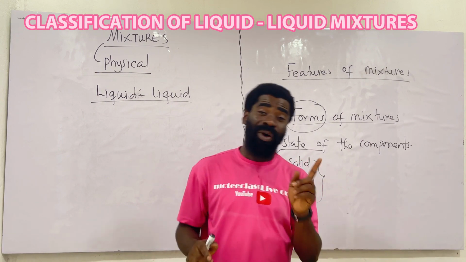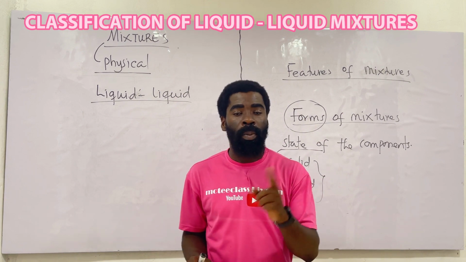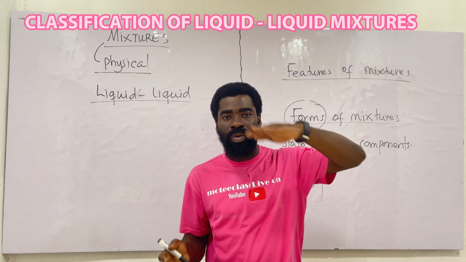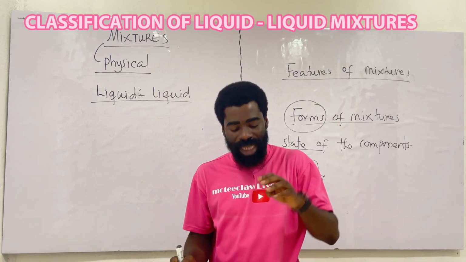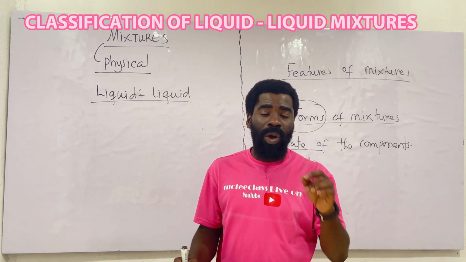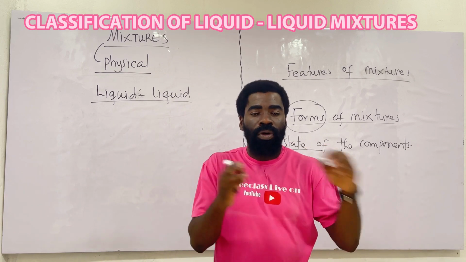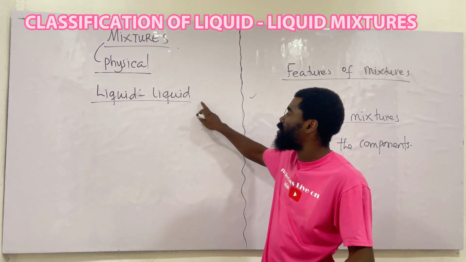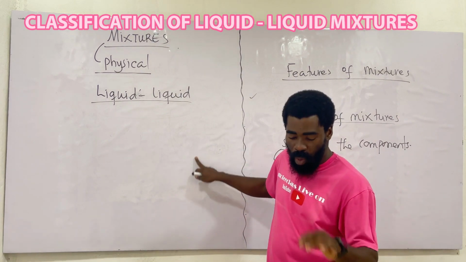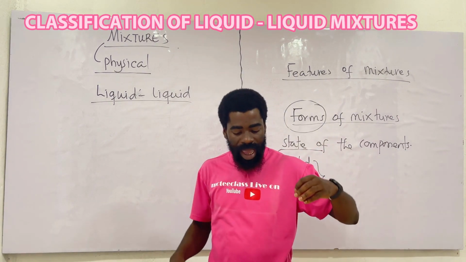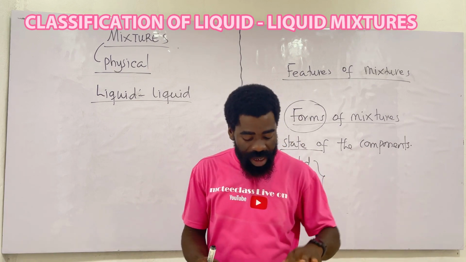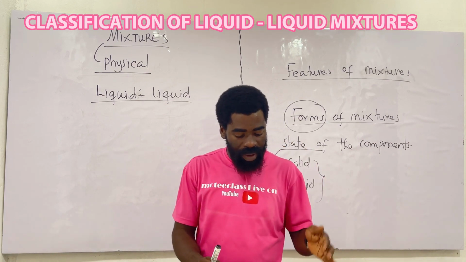Once you add kerosene to water or oil to water, they won't mix completely. You will see that the kerosene or the oil will always settle on top of the water, because it's less dense than water. Then, if you mix water and milk, it mixes completely. Those two examples tell us that we have two types of liquid mixture. We have the homogeneous mixtures, and we also have the heterogeneous mixtures. So I read here directly, classification of liquid mixture.